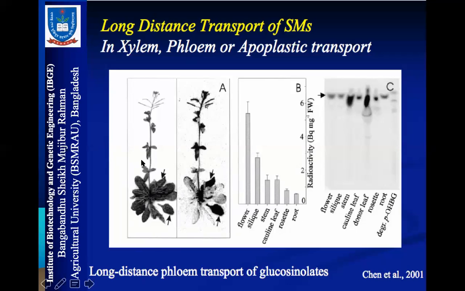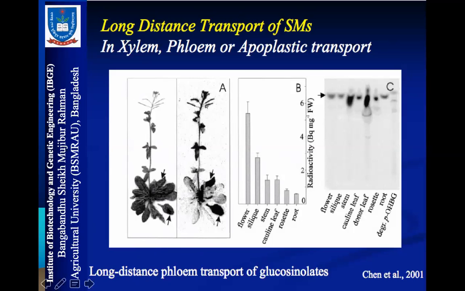These images show the long distance phloem transport of glucosinolates, because glucosinolates are biosynthesized in the leaves. As leaves have phloem transport cells, or vascular bundles, phloem transports the compounds biosynthesized in the leaves to other parts, to the root.